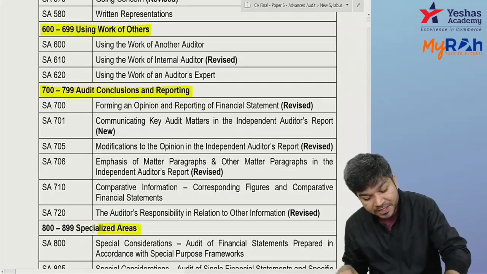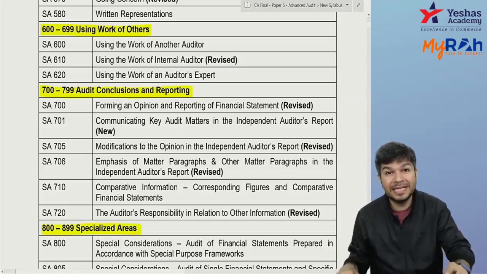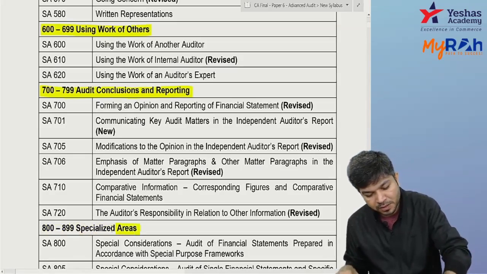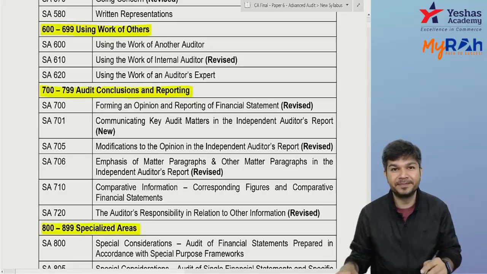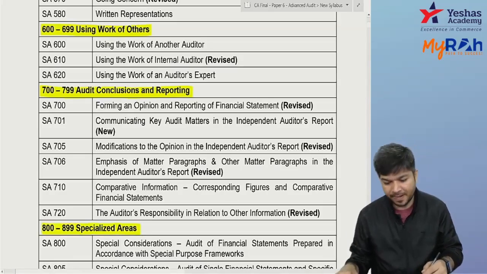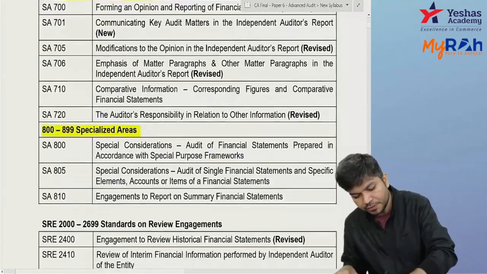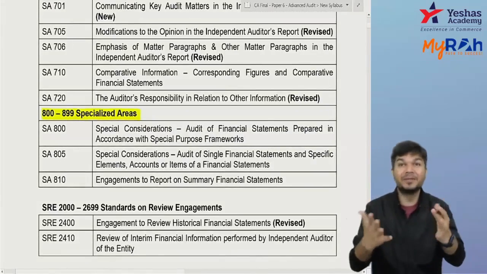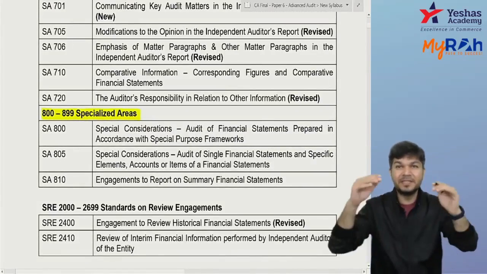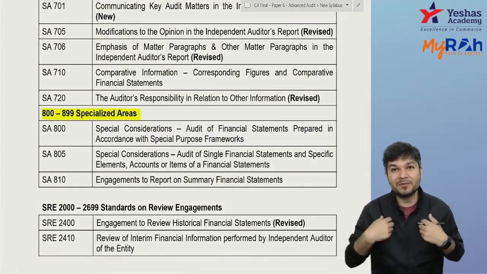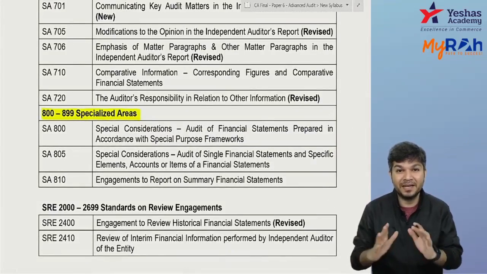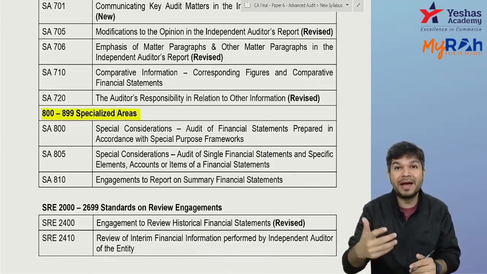800 is specialized area. This was earlier not there, newly added. 800 series means in your syllabus it's newly added. Earlier it was not there in your syllabus. It was there in standards. Standards means there since long. So when I was studying also it was there. But in your syllabus it was not there. Now they've added it in your syllabus.